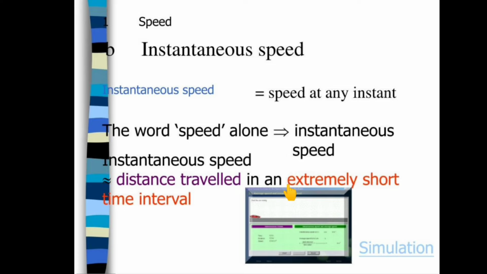What is instantaneous speed? Instantaneous speed is nothing but speed at any instant. The word speed alone is equal to instantaneous speed. Instantaneous speed is nothing but distance traveled in an extremely short time interval. Within an extremely short time interval, whatever distance is traveled by that car will be the instantaneous speed of that car.